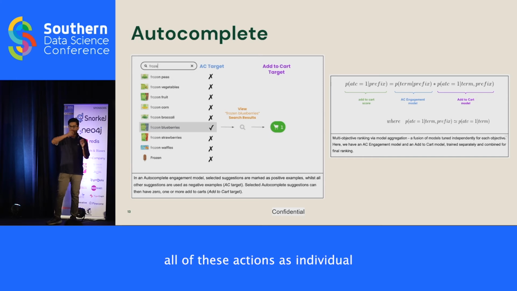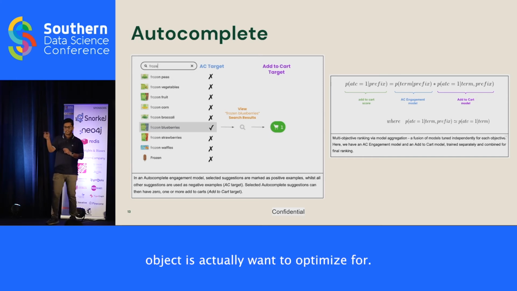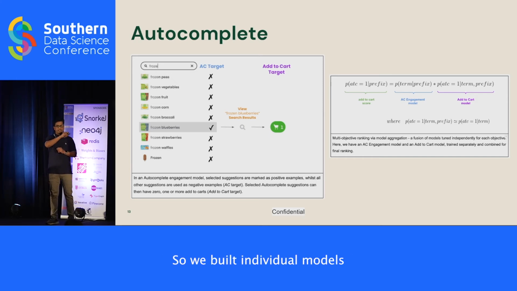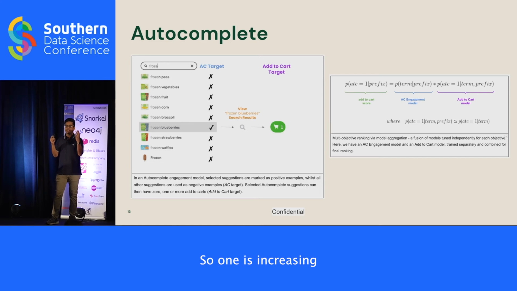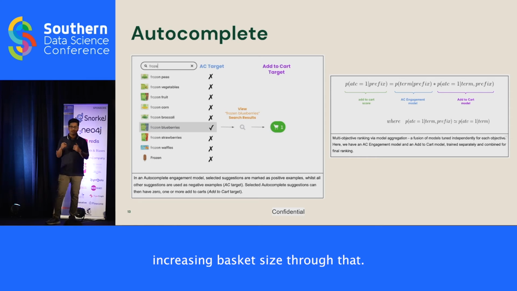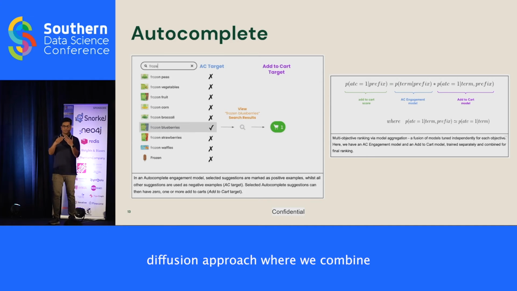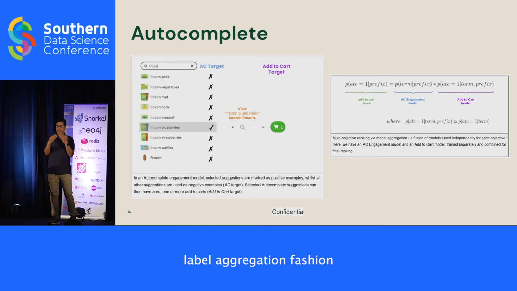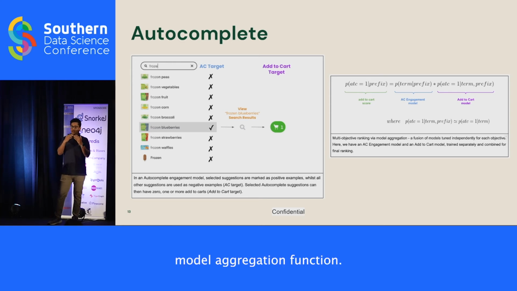If you think of all of these questions as individual objectives that we want to optimize for, we built individual models for these objectives. In this example, we have two objectives. One is increasing the autocomplete engagement rate, and the other is increasing basket size through that. We build two different models, and then we take a model fusion approach where we combine both of these objectives in a simple label aggregation or model aggregation fashion.